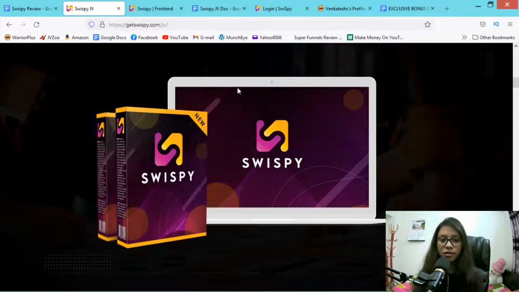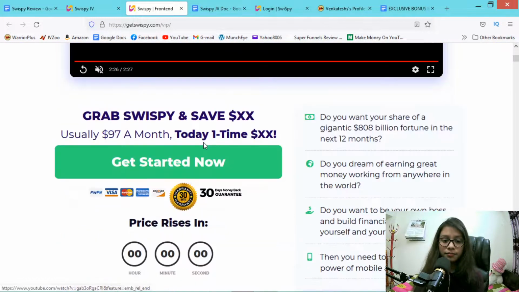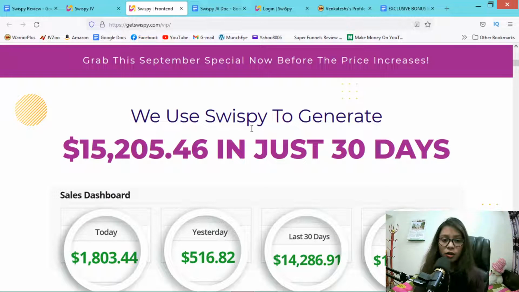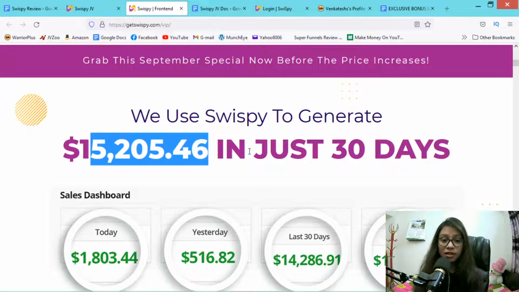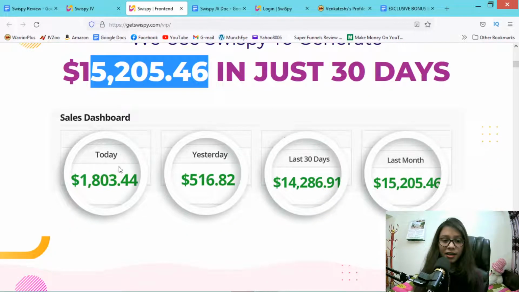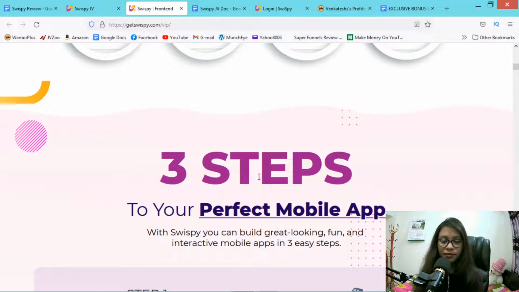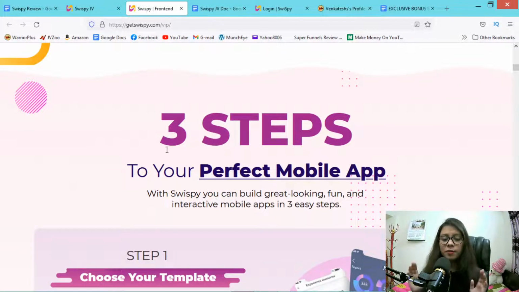Okay. See, with SwissP, they generated 50,000 plus dollars in just 30 days. Here is the proof. See, and now SwissP works in just 3 simple steps.